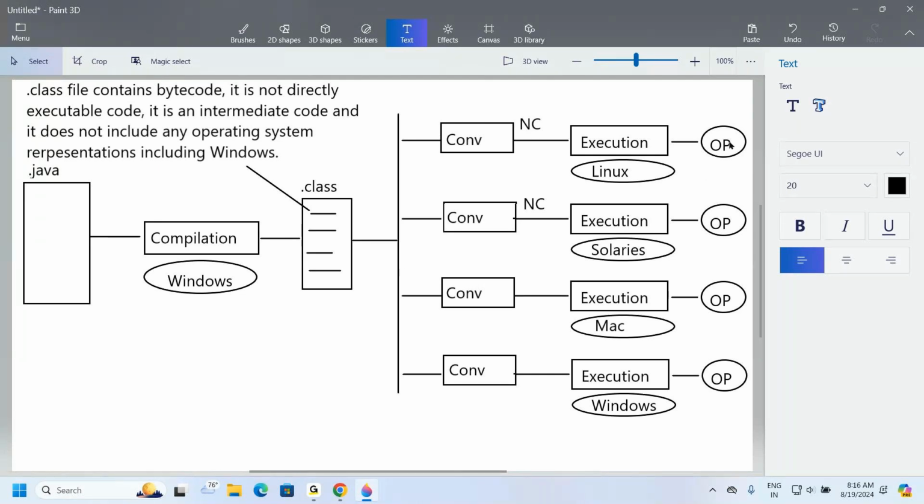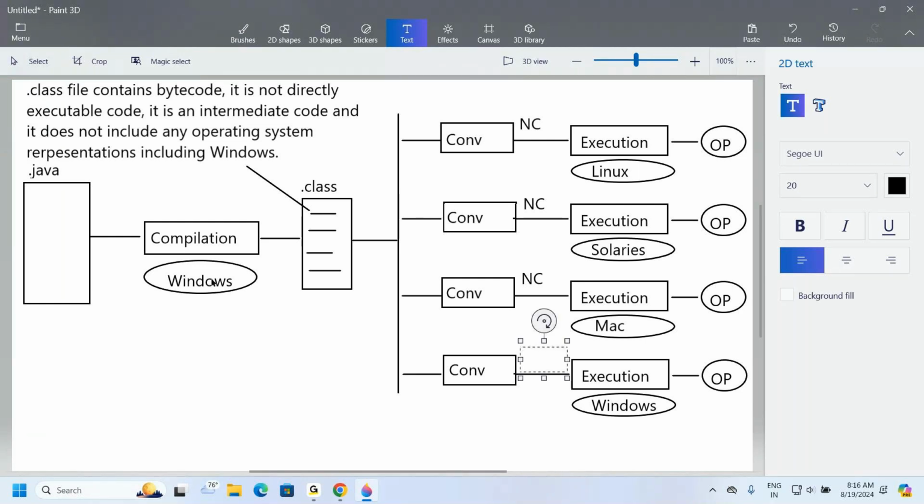Similarly, this converter will take this neutral code as an input and convert that neutral bytecode into MAC representations, MAC bytecode. When MAC bytecode is generated, if you give that MAC bytecode to the execution process, the program is going to be executed. Automatically we are able to get our required outputs. Similarly, this converter will convert that bytecode into Windows representations.